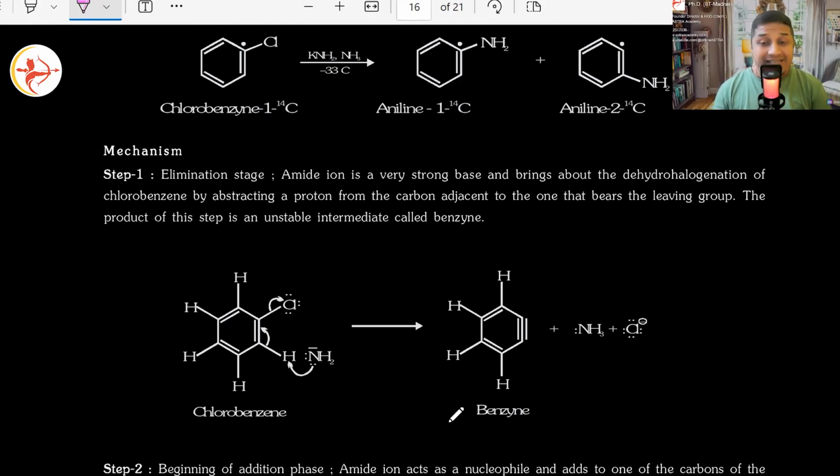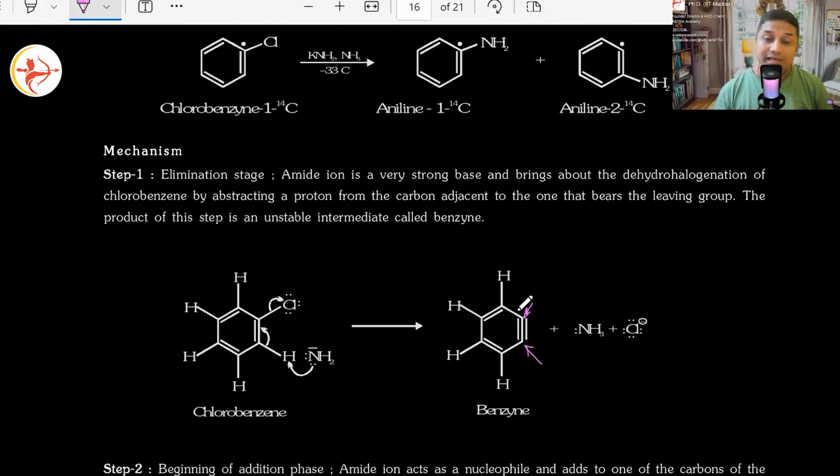Are we good? Why is it unstable? Because in this planar structure, what is the hybridization of this carbon and this carbon? Think about it. sp hybridized, and the angle is 180 degrees. But in reality, what is the angle here? If it has to remain in a structure of 6 carbons connected in a cyclic way, this bond angle should be 120 degrees. It is 120 degrees in reality, but it was supposed to be 180 degrees, a difference of 60 degrees. That high angle strain will be there here. You can call it angle strain, or van der Waals strain.